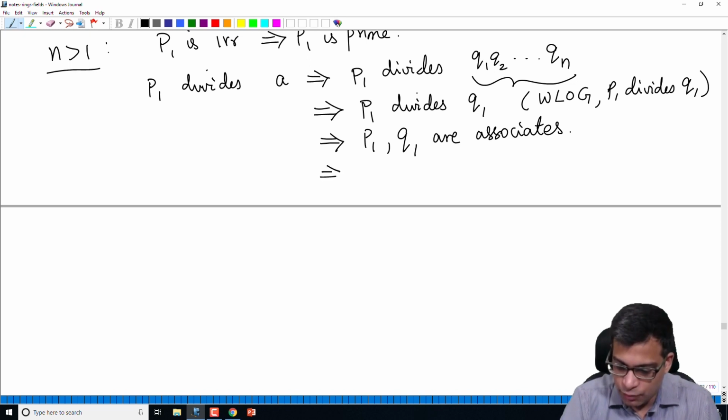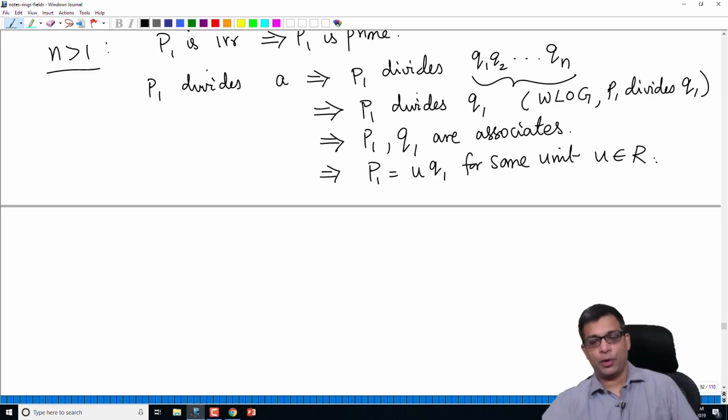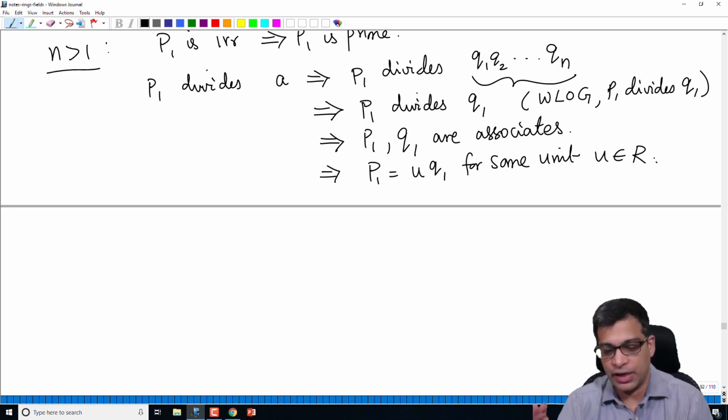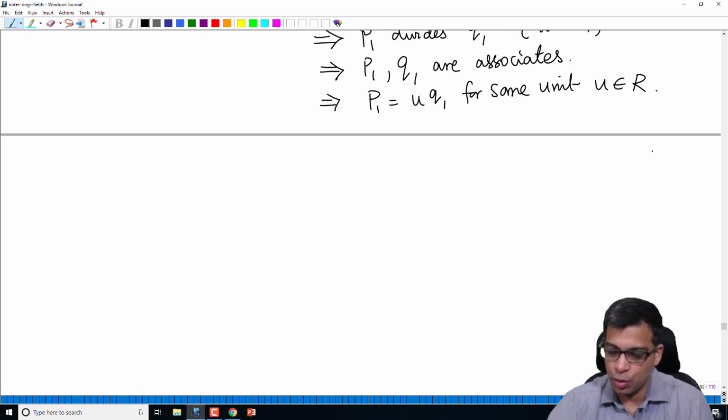So that means we can write p1 is equal to u times q1 for some unit u in R. This is the only possibility if you have two irreducible elements. For example, in the ring of integers, 2 is an irreducible element, minus 2 is an irreducible element, and 2 divides minus 2 because minus 2 is 2 times minus 1. Whereas 2 and 3 are not associates and they don't divide each other. So p1 is u times q1.